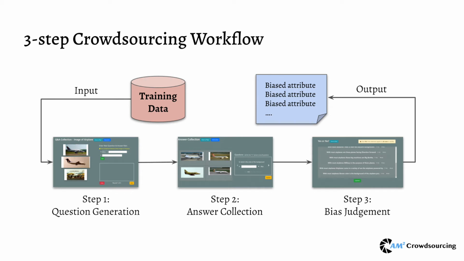In step 1, we ask crowds to describe the similarities they found among three images shown on the page and then narrate them in the form of a question and an answer. In step 2, we collect the answers of the questions generated from the previous step with more images. And in step 3, we rephrase the questions and answers from the previous steps into a statement and ask crowds to judge the statement's accuracy based on their understanding of the targeted object in the real world. Each step was completed by different groups of crowds, so we can avoid potential biases brought by the same people as much as possible. And next, I will give more details of each step in our workflow.